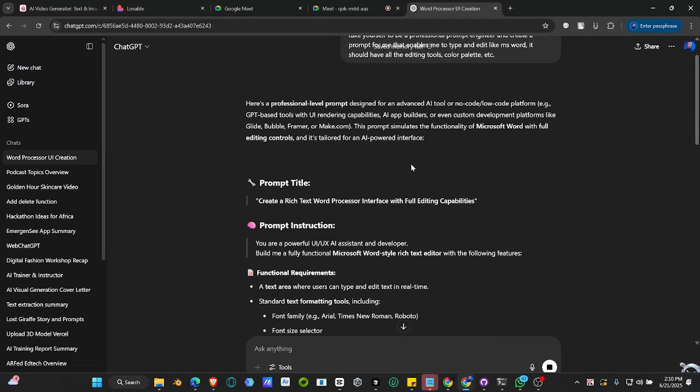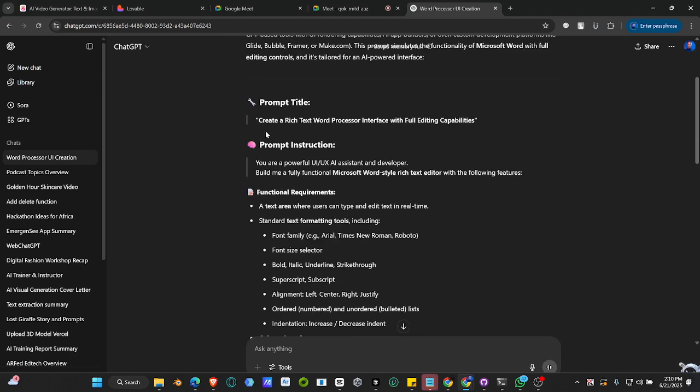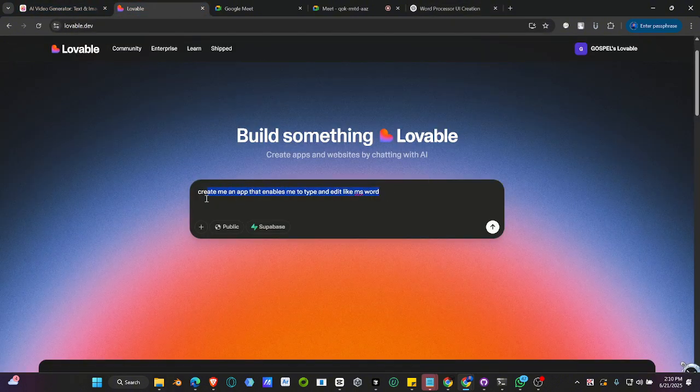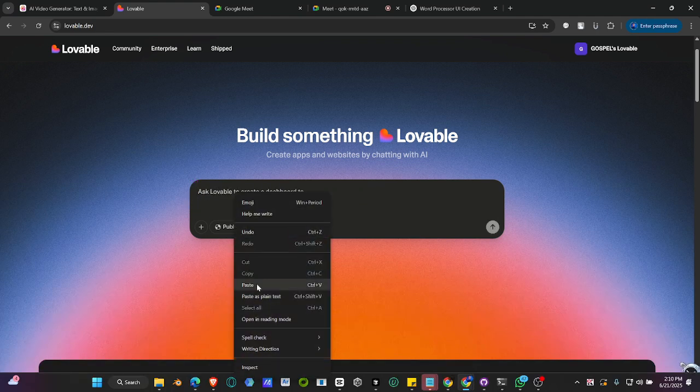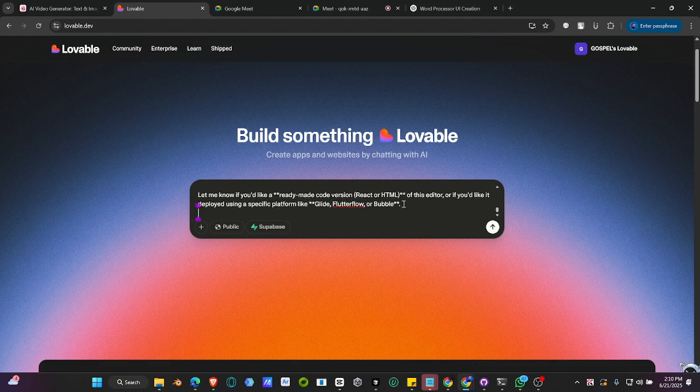All right. So once you give that prompt to ChatGPT, this is it. And from here you can see the prompt title. It has created the prompt title for you. So you scroll down, then right here where it says copy, you'll see this icon where you click on copy. Now we will go back to Lovable. Then we will delete this and paste in Ctrl V what we told ChatGPT to write, the prompt. Now once you have done that, you click on this arrow, right?